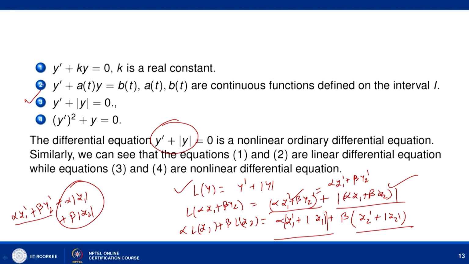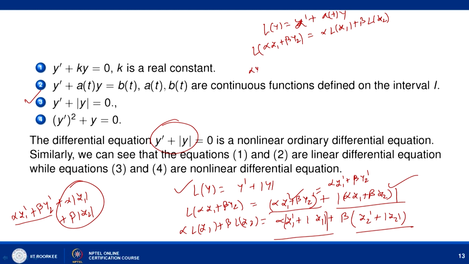Similarly, we can consider the other example. Let us consider the second example, and here you define Ly as y dash plus ATY. Basically, when we check linearity, we are checking the linearity in terms of the dependent variable and its derivative. So now we write Ly as y dash plus ATY, and we check whether this defines a linear operator or not. You check that L of alpha y1 plus beta y2 is coming out to be alpha times Ly1 plus beta times Ly2. In fact, what is this?